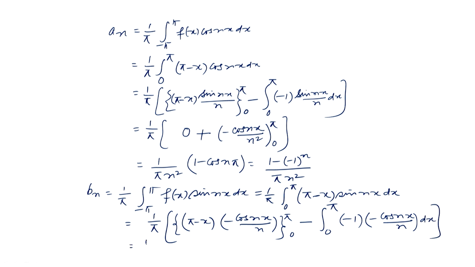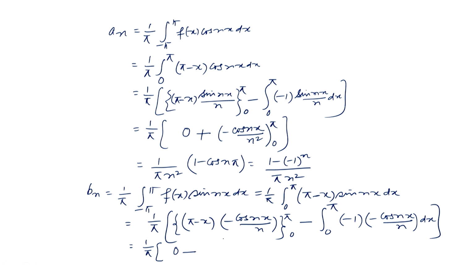So, this is 1 over pi. When we put x equal to pi, pi minus pi is 0, so we get the value 0. But when we put the lower limit, pi minus x becomes pi, and we get minus cos n pi over n, together with the negative sign.